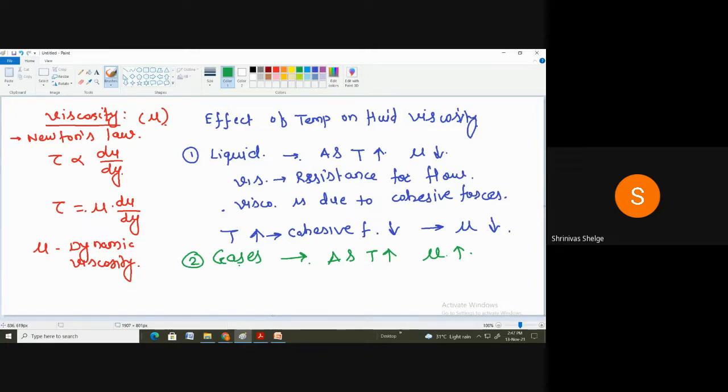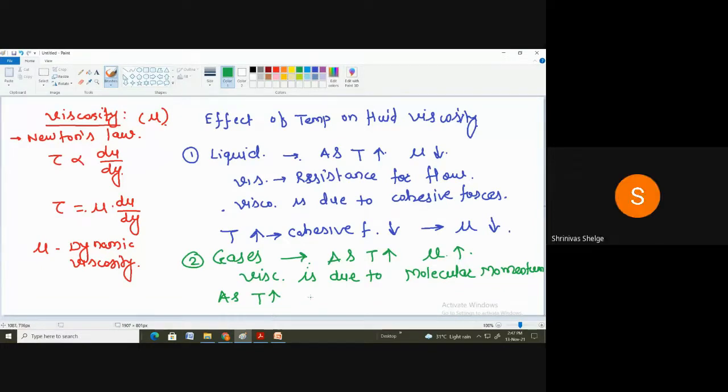So here I'm going to write down: viscosity is due to molecular momentum. As the temperature increases in case of gases, what about the molecular momentum or the collision of the molecules? It also increases.